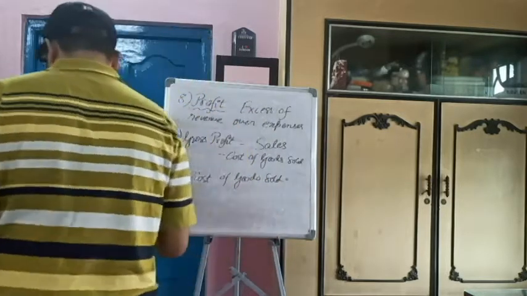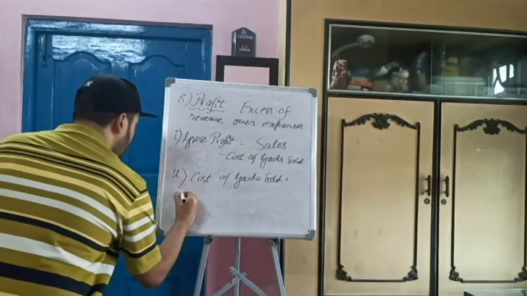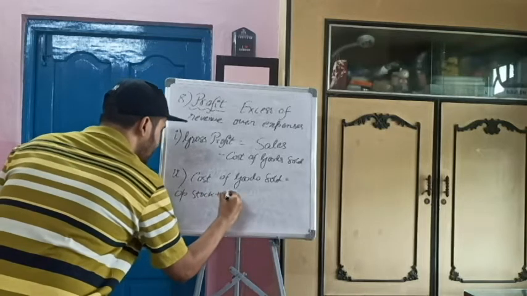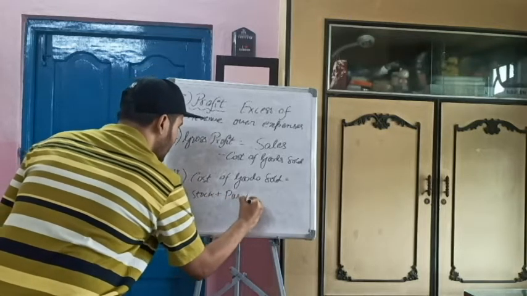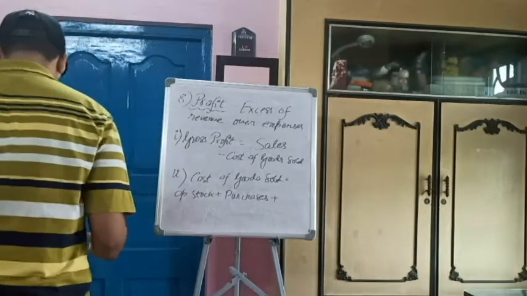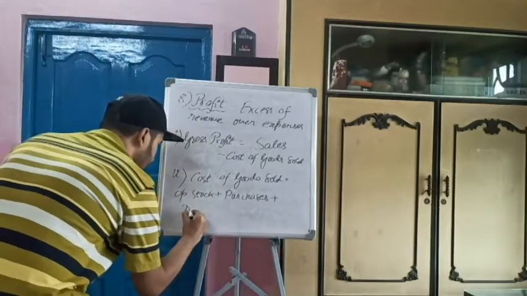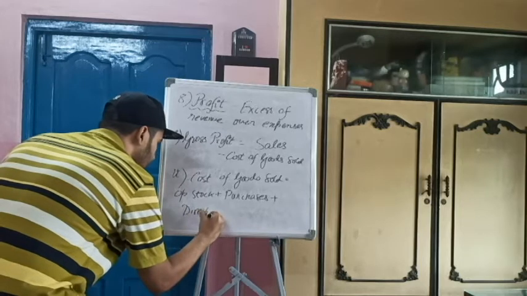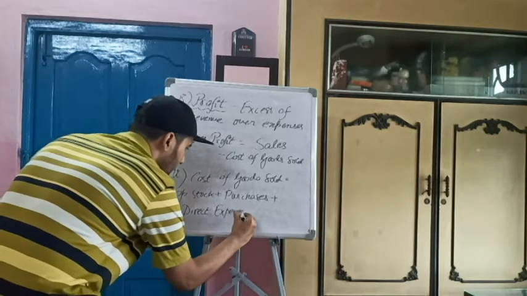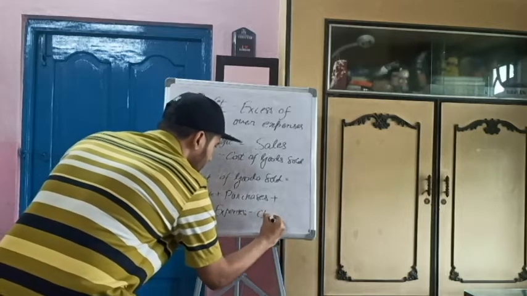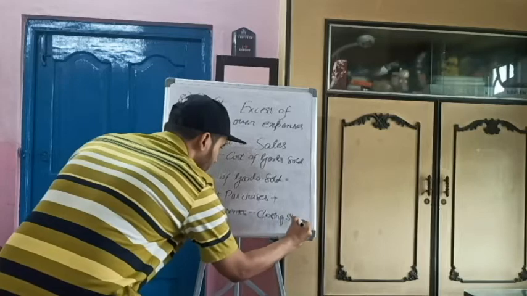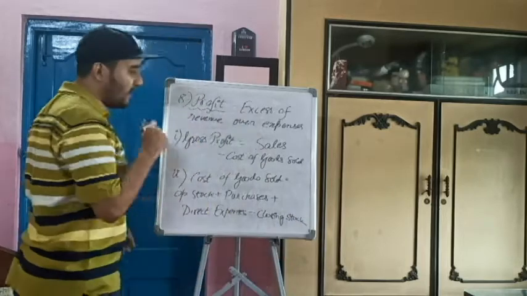Cost of goods sold is equal to opening stock plus purchases plus direct expenses minus closing stock. So this is the formula of cost of goods sold.